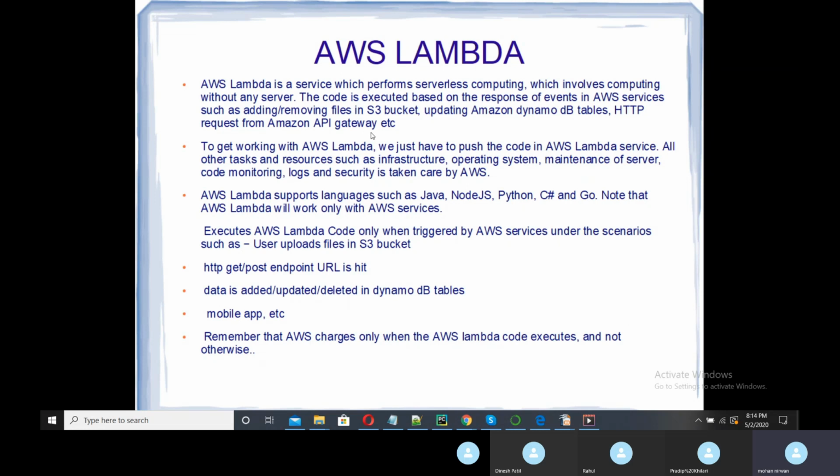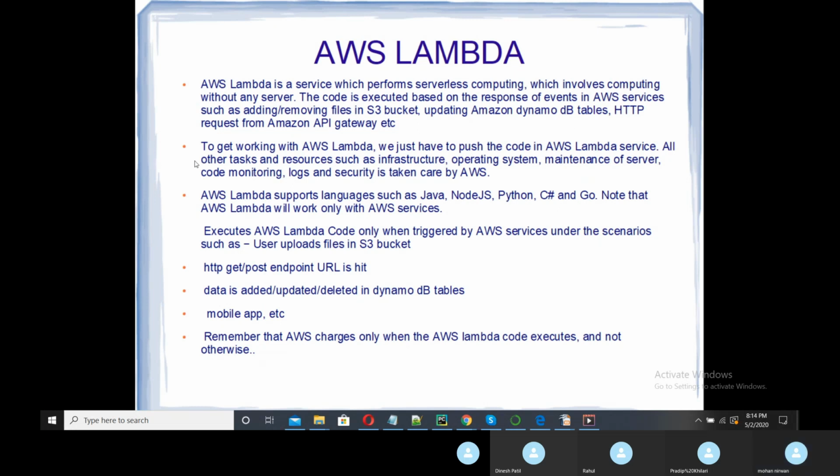To run this code we need some trigger. That may be adding or removing files in an S3 bucket, or updating a DynamoDB table. When some table is updated, your event will be triggered and your code will be executed.